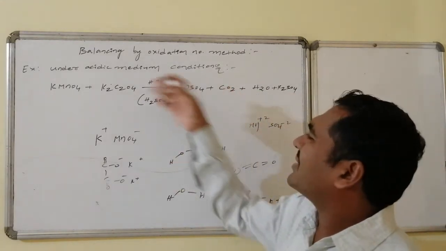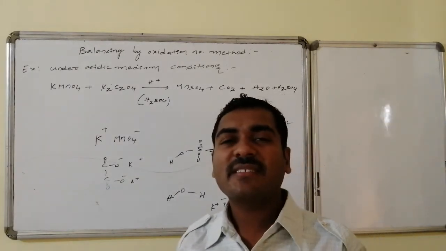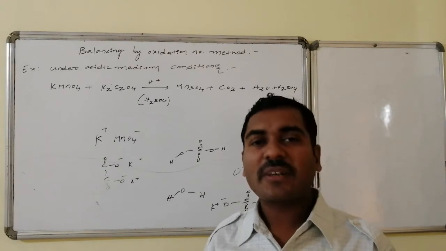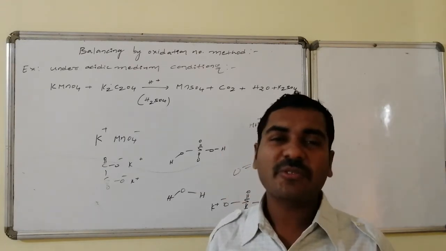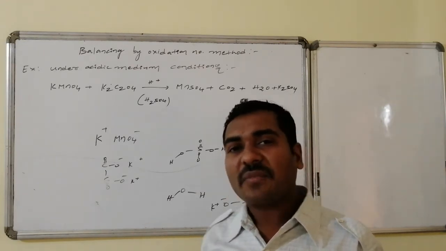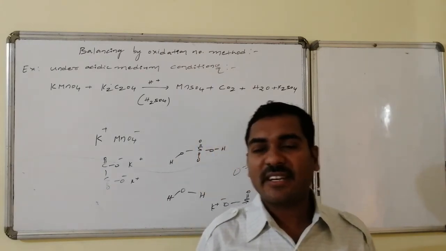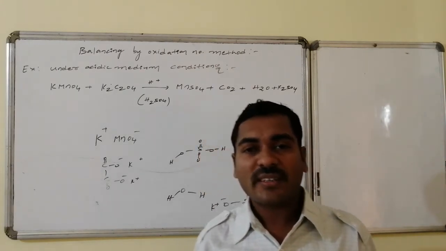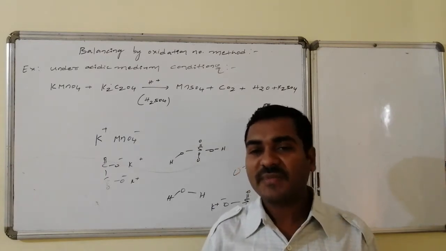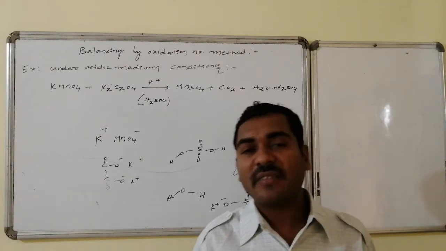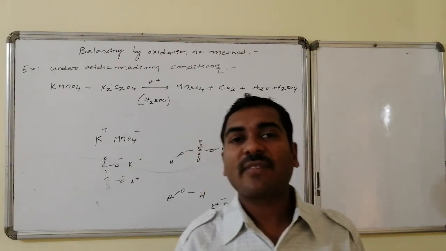Similarly, water comes from H plus and OH minus, so we can also remove the water. After removing all these things, if I write the minimum information of reactants and products without stoichiometric amounts, that is the basic ionic form of equation, otherwise the unbalanced ionic form of equation.